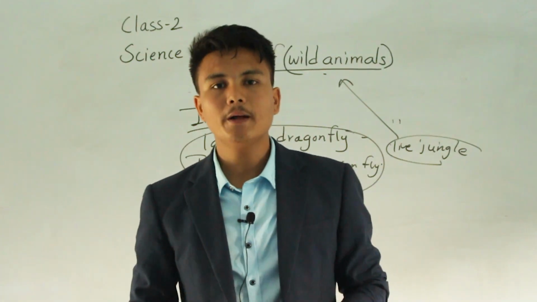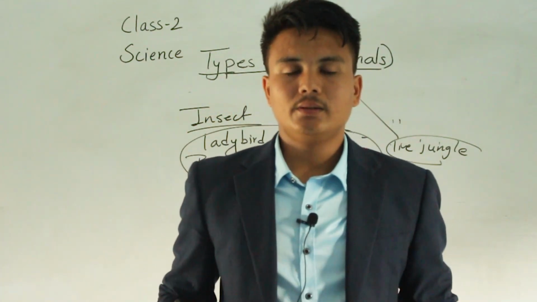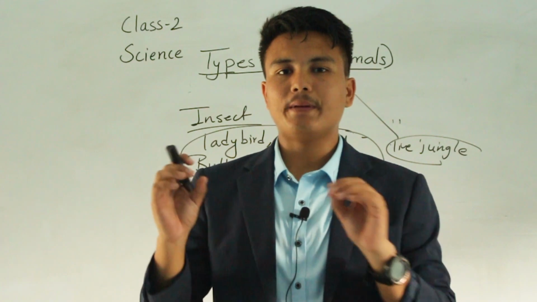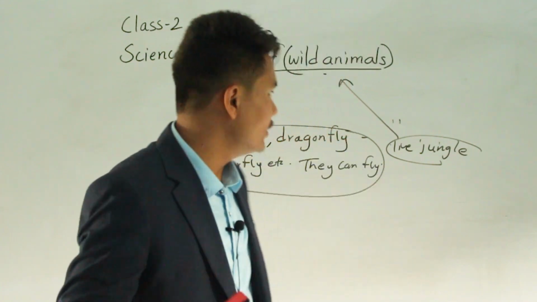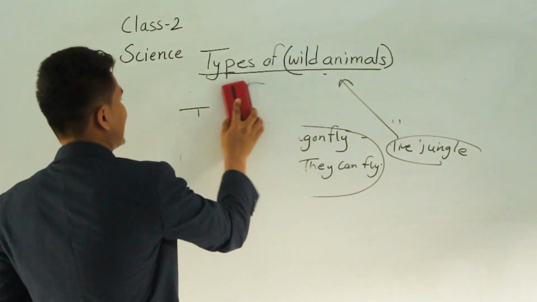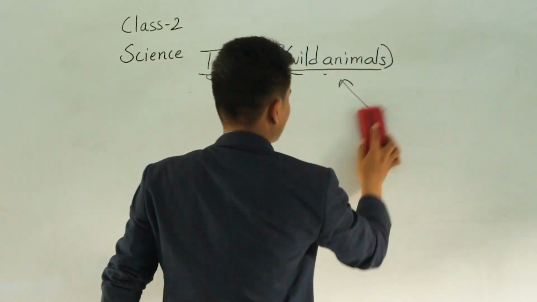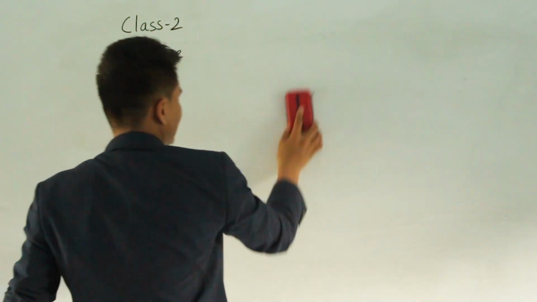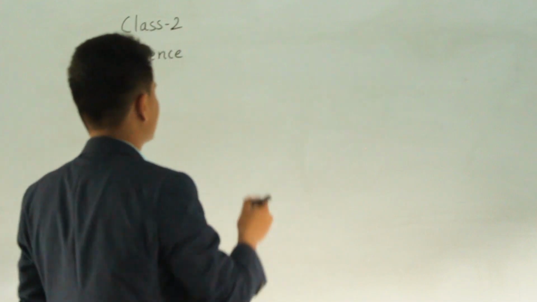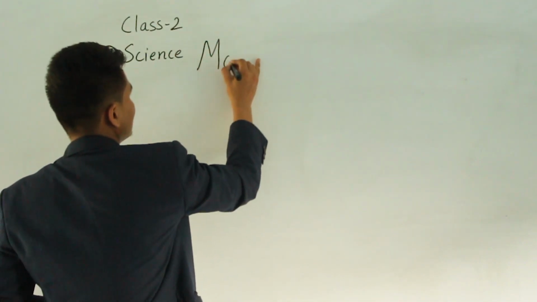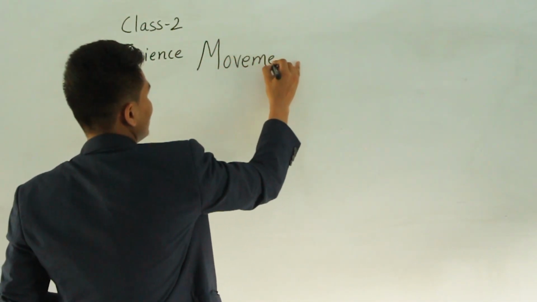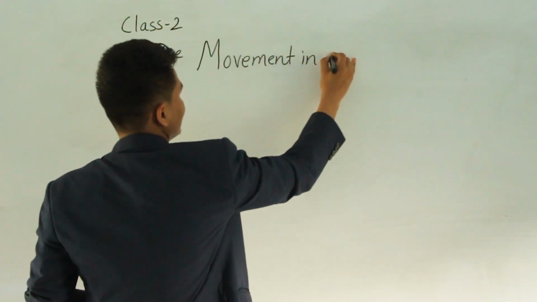To survive from enemies, they move from one place to another. So let's learn about the movements in animals. Our next topic is movements in animals.